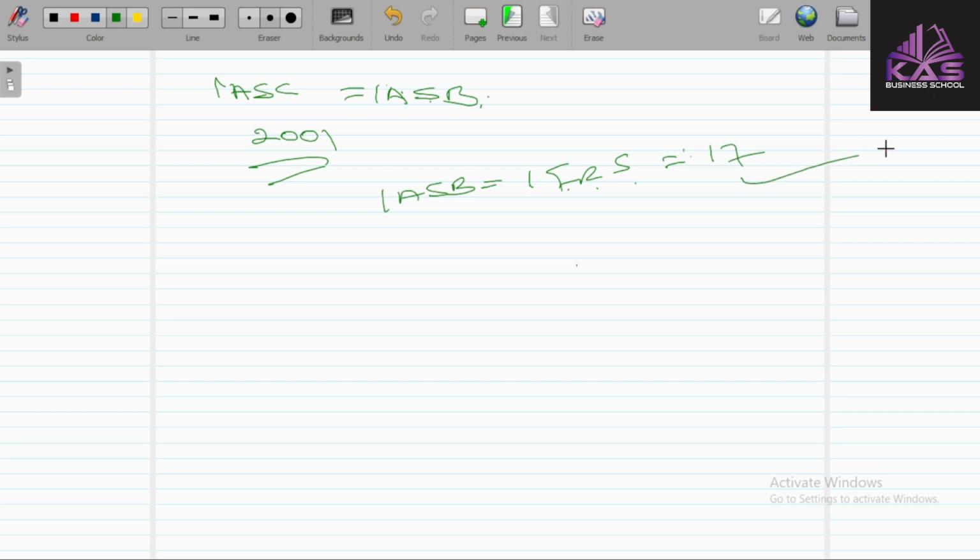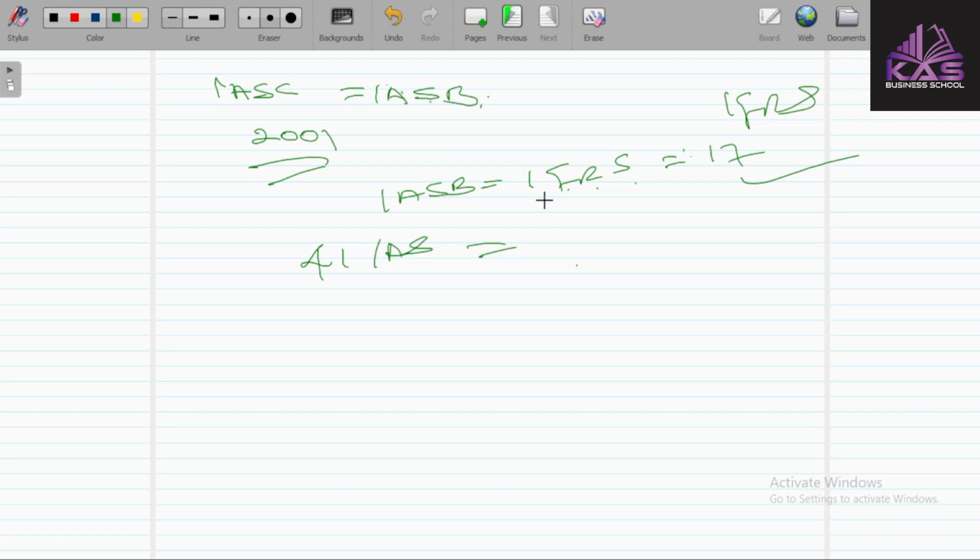We have 17 standards which are called IFRS. These 17 standards, they are all called IFRS, and we have 41 standards which are called IAS. At the point of this replacement of IASC by IASB, the new board adopted all the 41 accounting standards, that is IAS, 41 IAS. The IASB now adopted the standard.